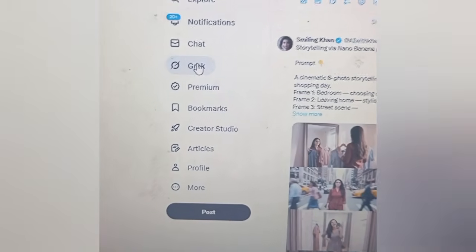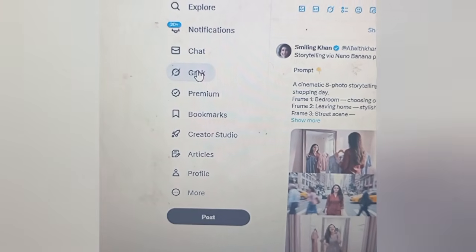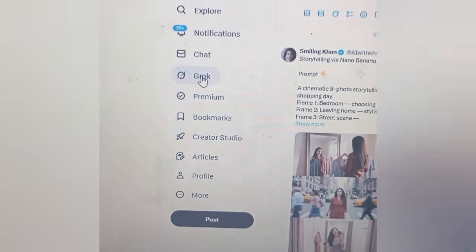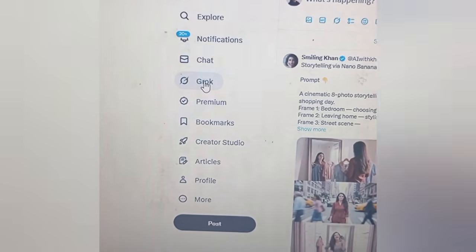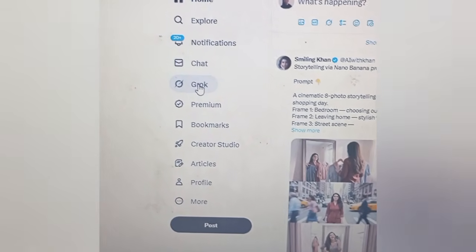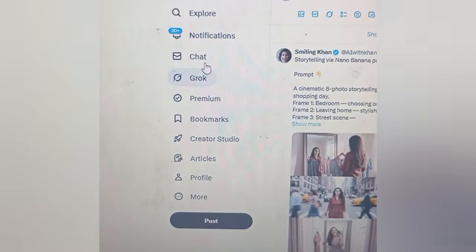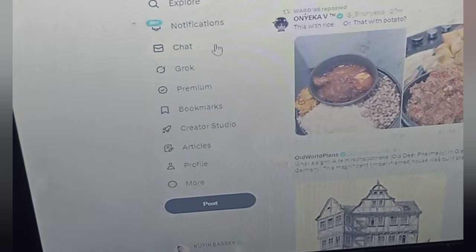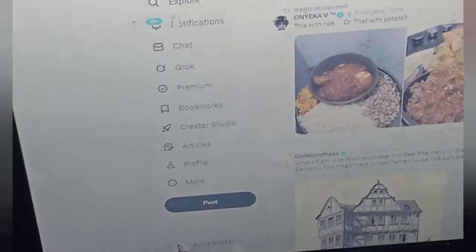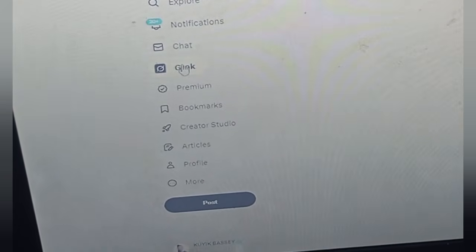Lowest. So let me show you how you can do this, guys, without much ado. Sorry, I have to use this method just to show you this because it's not actually capturing everything, probably because of security purposes. I have no idea. So I hope this is clear enough, right? Once you log into your X account, I have to improvise to show you guys this. Once you sign into your account, this is my account, right? You see where we have Grok here, all right?